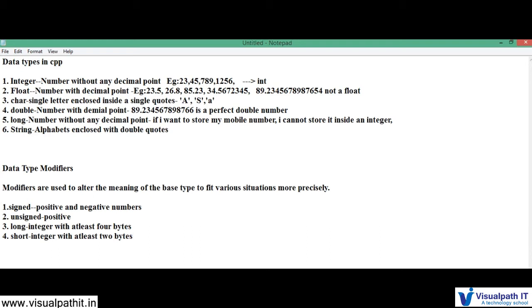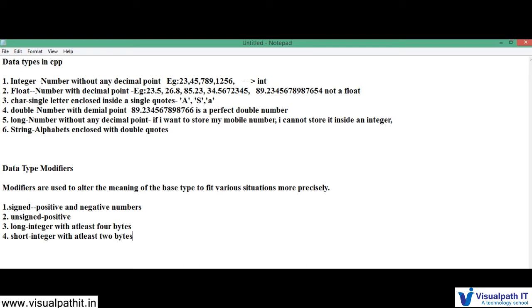If you see integer, we have different kinds of integer. We are not having only integer, we have signed integer, we have unsigned integer, and we have a long integer, we have unsigned long, we have signed long. Now we have to read the ranges.